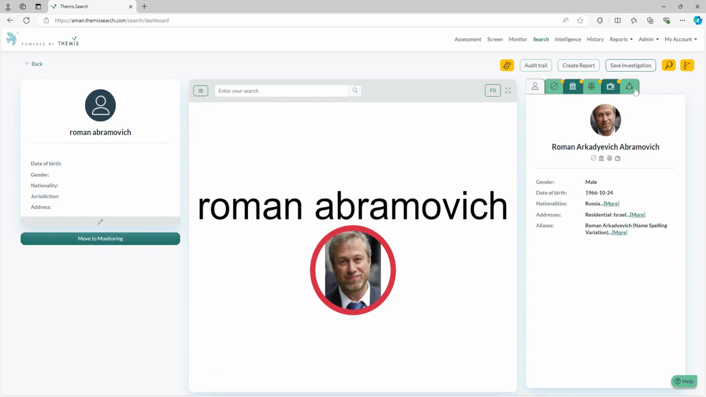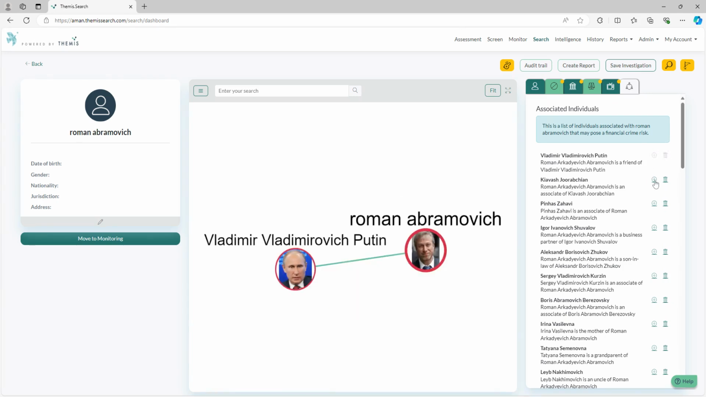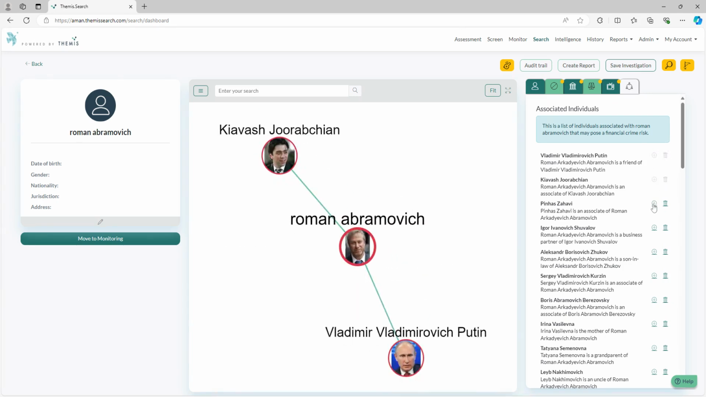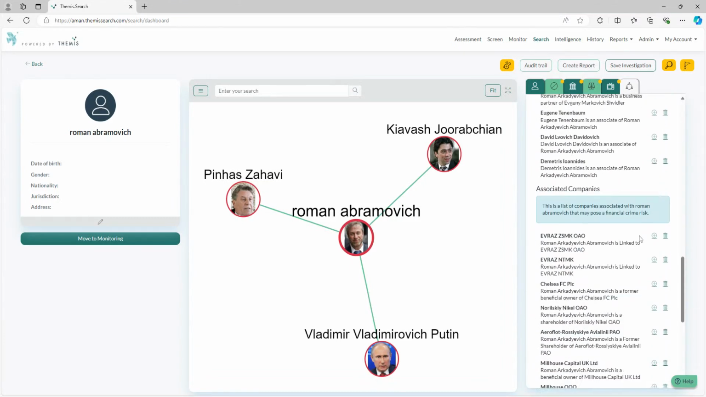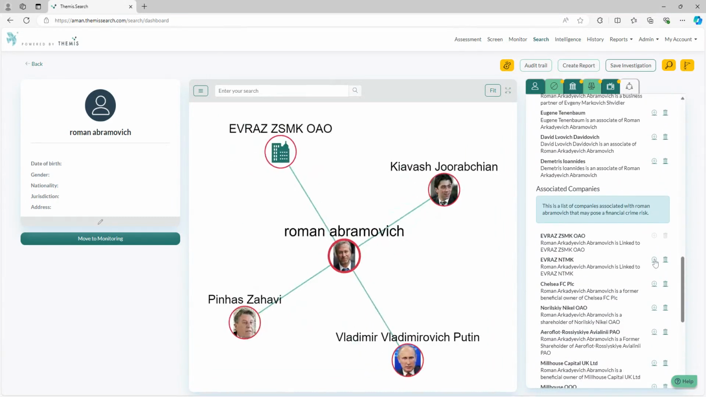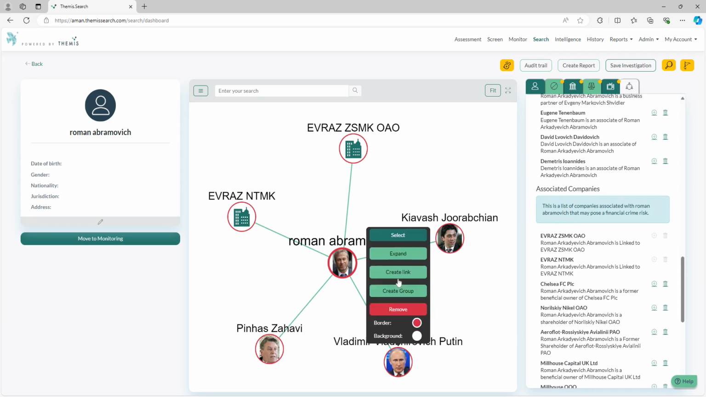And now you can make use of the Associations tab. By selecting the Add button next to the names you are choosing, you can add one by one as many or all of these individuals. You can also do the same for companies. Once you've added the relevant individuals and companies, you can also select their nodes.